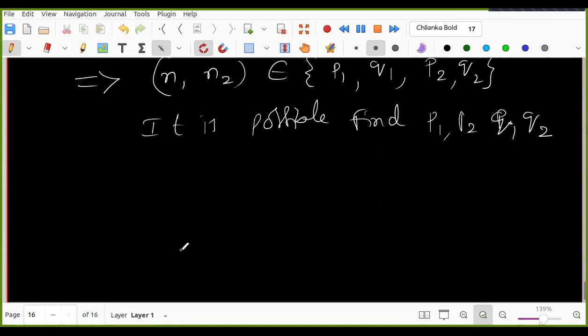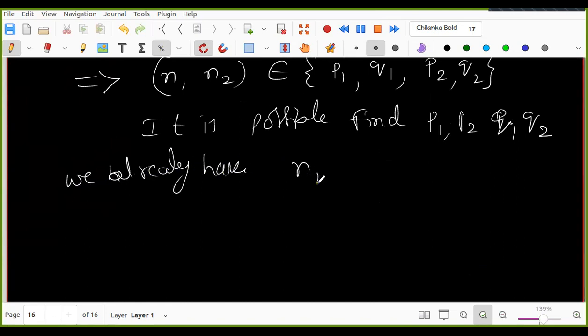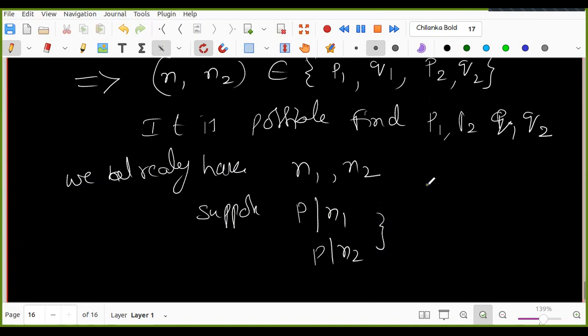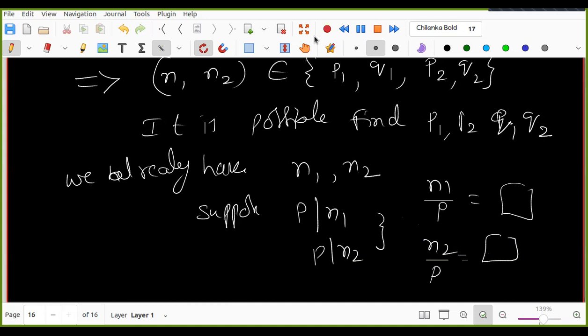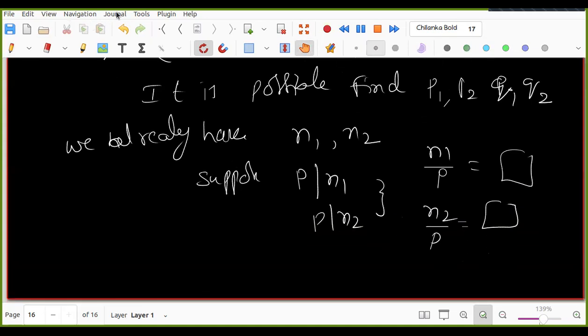Once we have the GCD of N1 and N2, suppose P divides N1 as well as P divides N2. Then we can find N1 by P and N2 by P, so we will get the other primes. So we will get all the primes now. Is the problem clear? Yes, sir. Good.